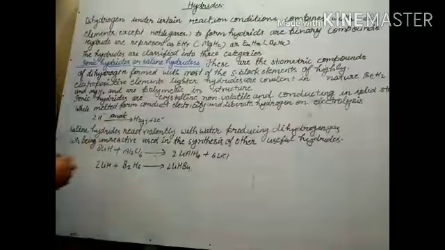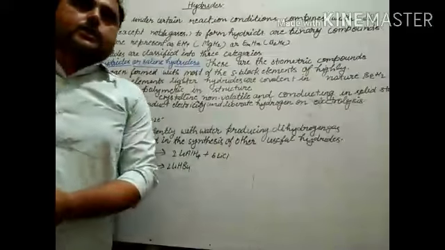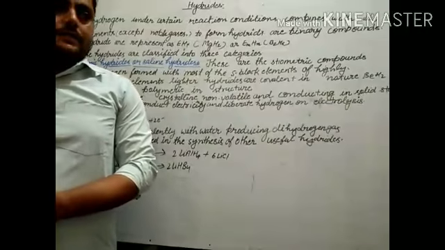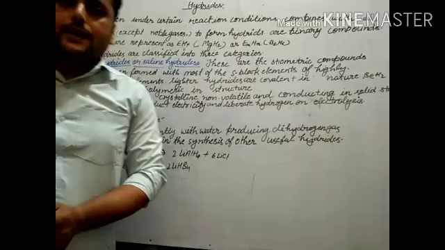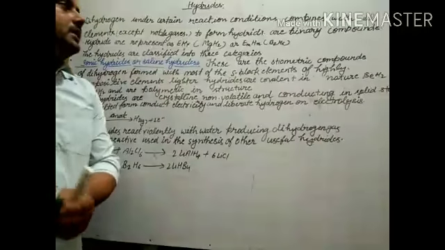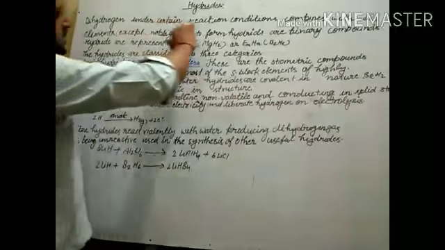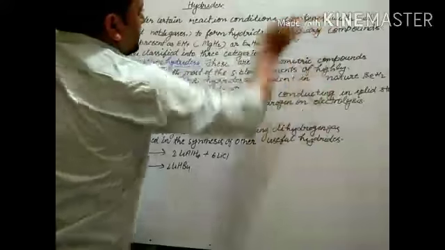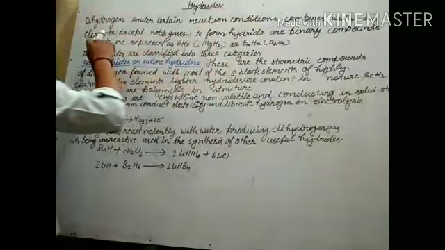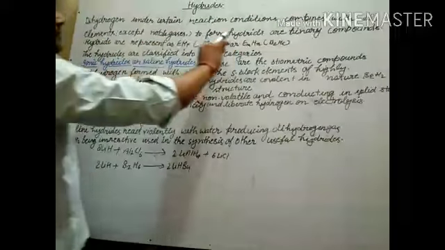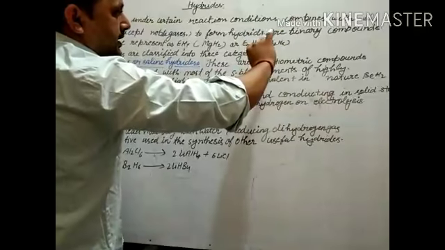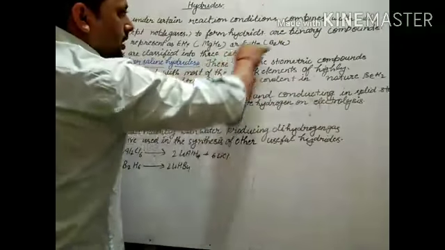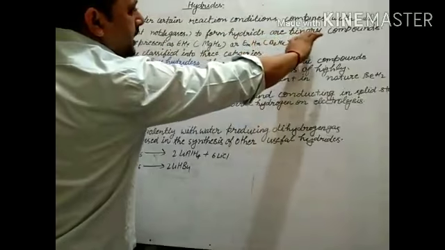Hydrides. Dihydrogen, you know, is unreactive at normal temperature, but under certain reaction conditions it combines with all the elements except noble gases to form hydrides.